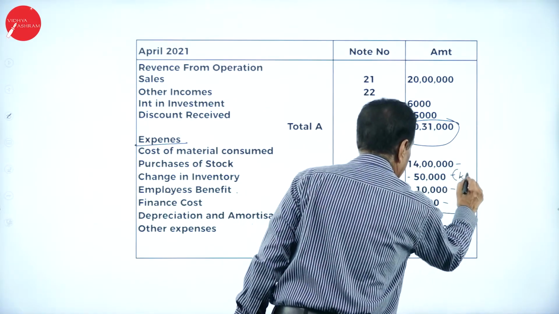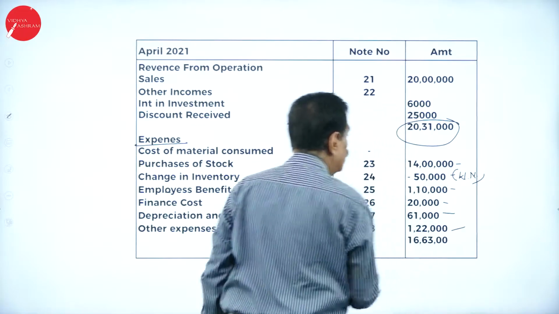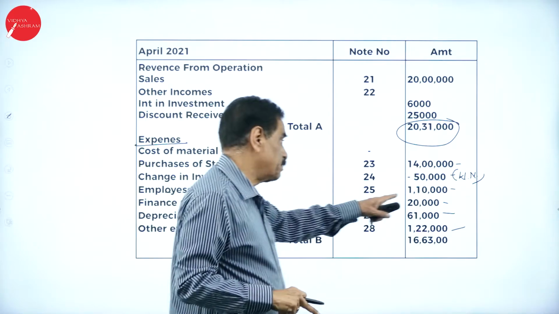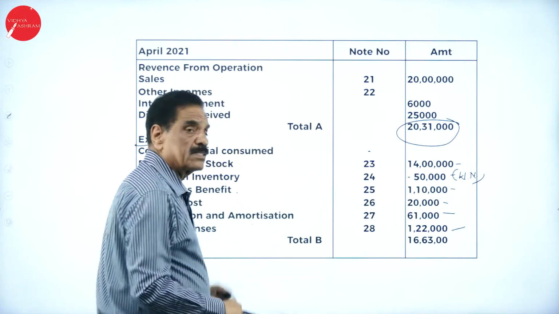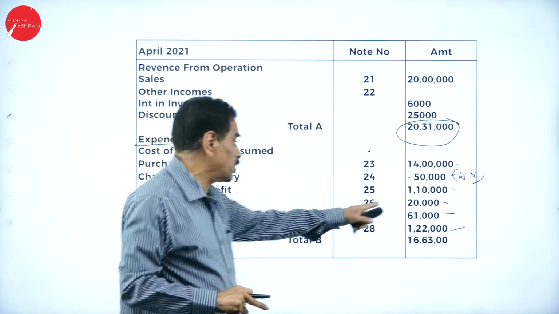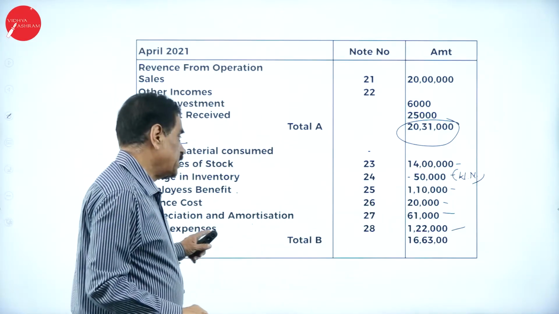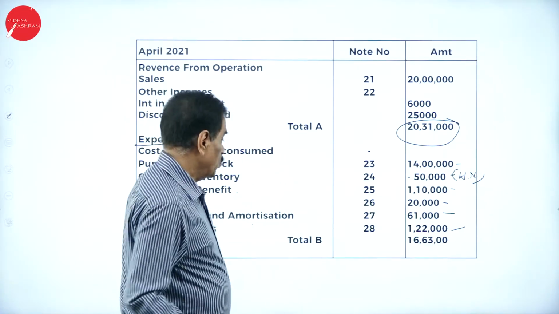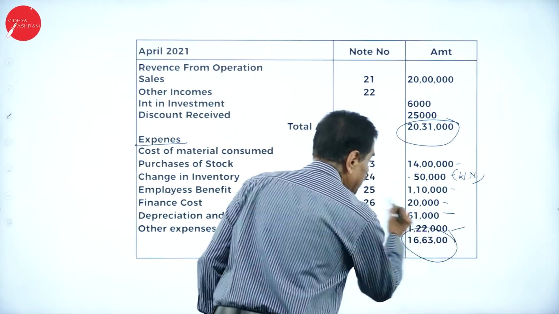Then employee benefits are salaries and wages, as per the working note. Finance cost, interest on debenture paid is 10,000, add outstanding 10,000, totally 20,000. Depreciation and amortization 61,000. Other expenses totally will work out 16 lakh 63,000.